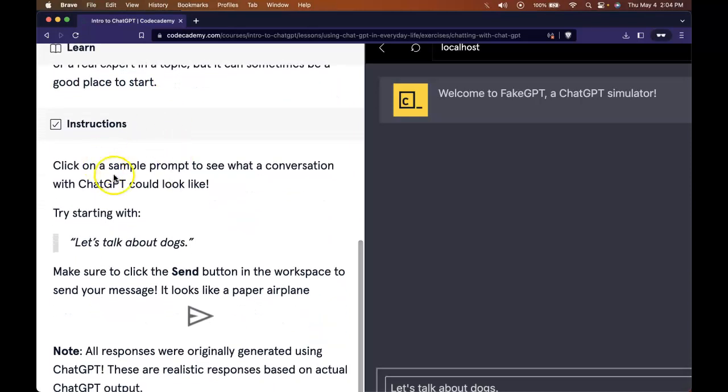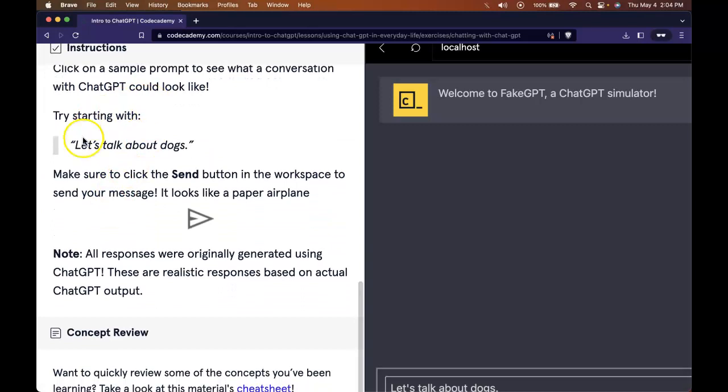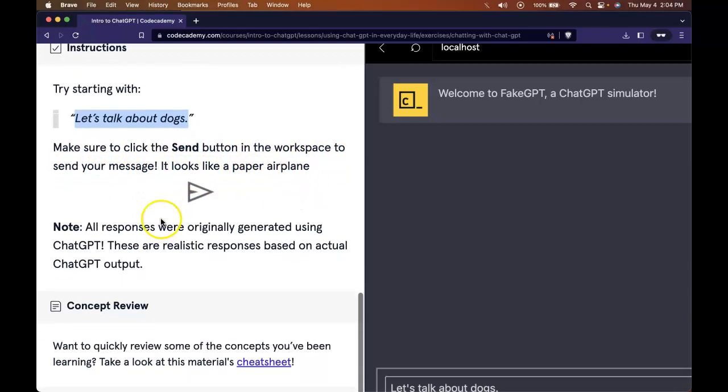Our instructions say, click on the sample prompt to see what a conversation with ChatGPT could look like. Try starting with, let's talk about dogs. Make sure to click the send button in the workspace to send your message. It looks like a paper airplane. Note, all responses were originally generated using ChatGPT. These are realistic responses based on actual ChatGPT output.